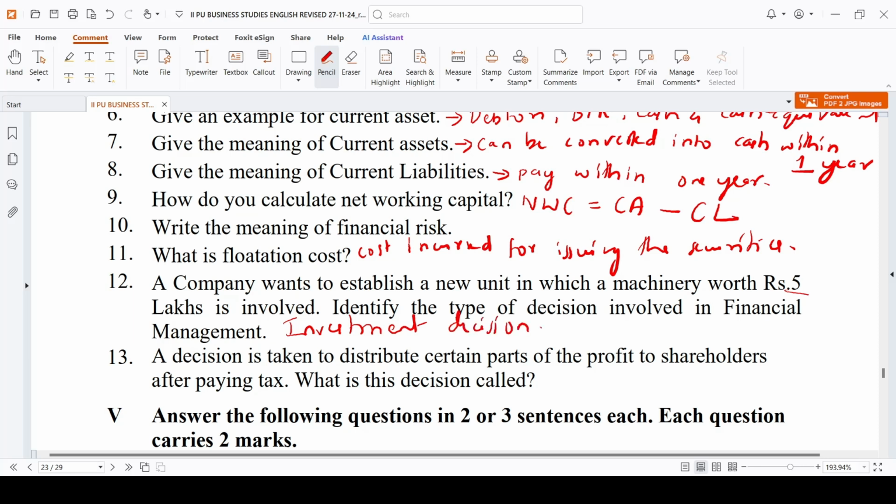A decision is taken to distribute a certain part of the profit. I told you, distribution of the profit to the shareholders. Which decision is it? Dividend decision. Okay, I hope you people understood all the 1 mark questions in your financial management.